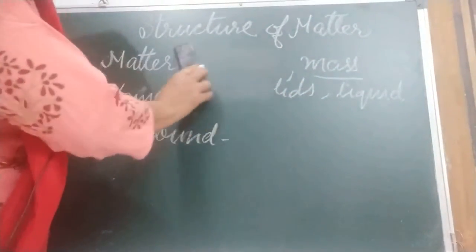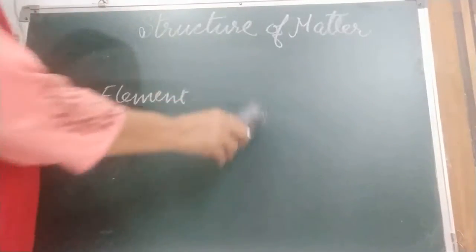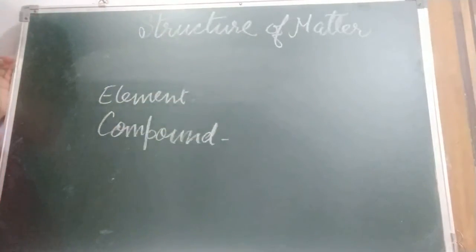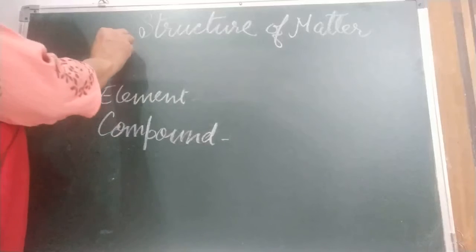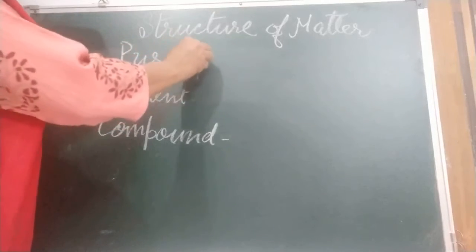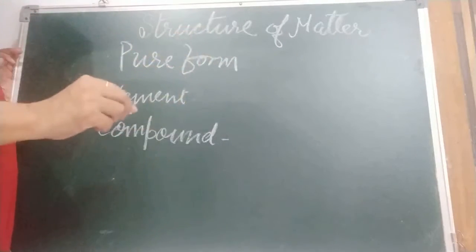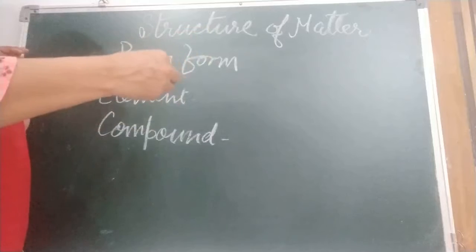Okay, what is element? As we know, things are present in three forms: solid, liquid and gases. Children, on our earth so many things are present in very pure form. When we break them, the smallest particle is the same as that substance.